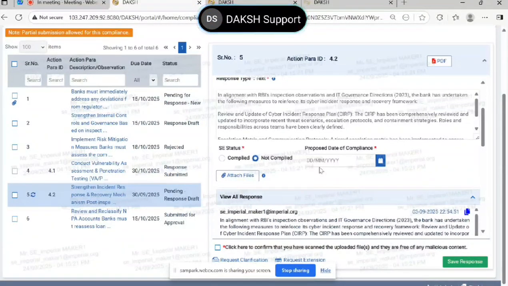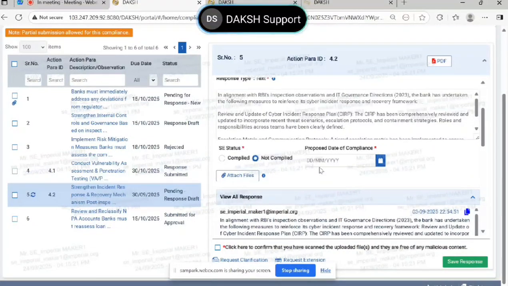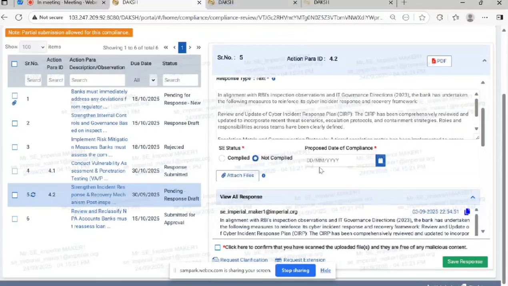So if you think that this is not compliant, just for the sake of compliance, please do not mention it as compliant, because the moment you have marked it as compliant, it has come to RBI and you cannot change anything. Now RBI will decide whether they would treat your para as compliant or not compliant. So if you are not sure, it is better you leave it as not compliant and let RBI take the decision.